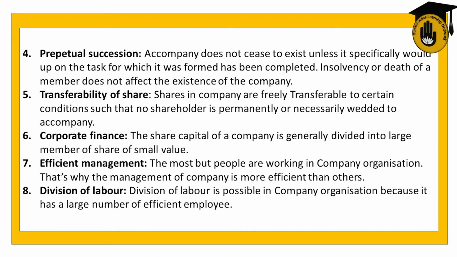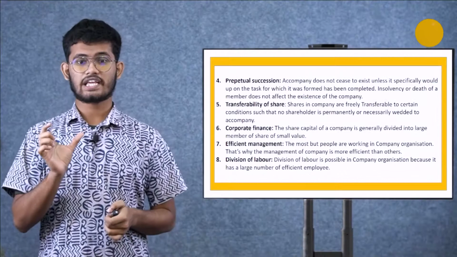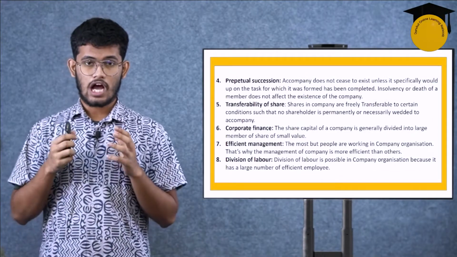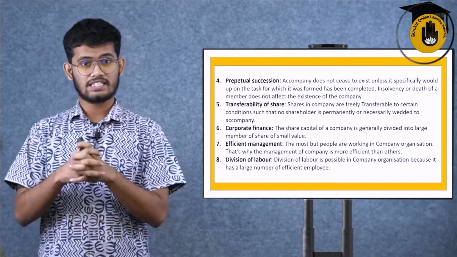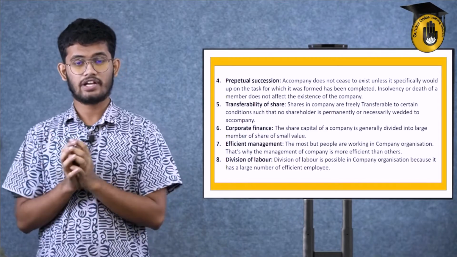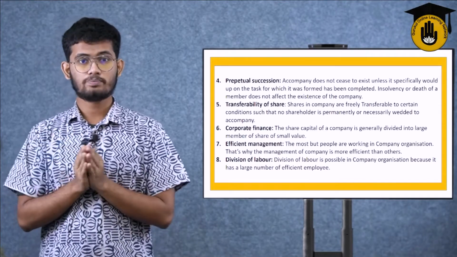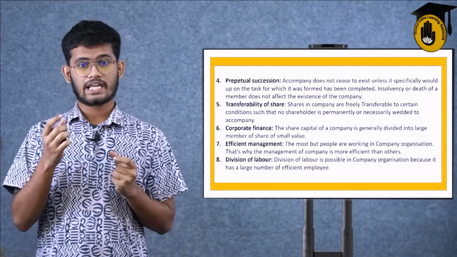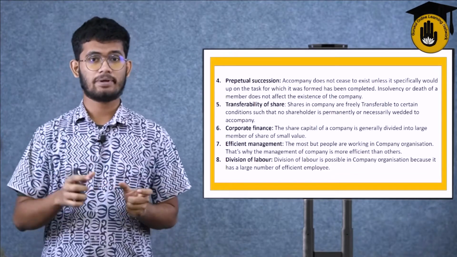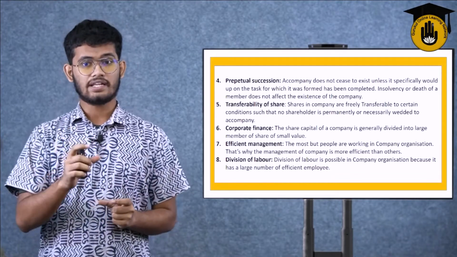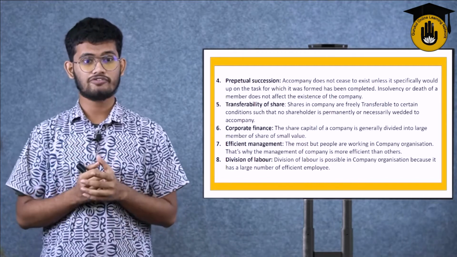Corporate finance. The share capital of a company is generally divided into a large number of shares of small value. That means the share capital of a company has its own capital and share capital. Those two are separated. Share capital and the main initial capital are two different sections, and the share capital is divided into a large number of shares of small value.